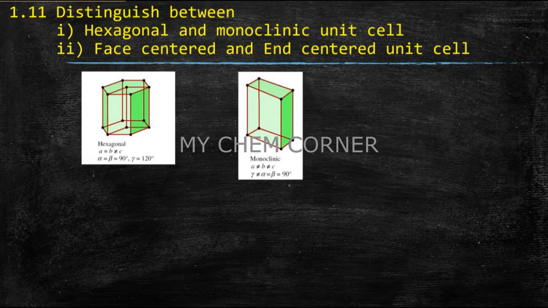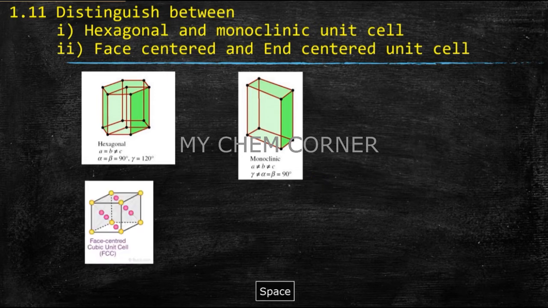Now the second question is face-centered and end-centered. So look at the diagram. Face-centered means what? If you're sitting in a room and listening to this video, you can see that around you, you have 4 walls: one in front of you, one on your right, one on your left, and one behind you. And one above and one below. So in total, how many surfaces do you have? 6 surfaces. At the center of each of these surfaces, you will find an atom. Now that is a face-centered unit cell.